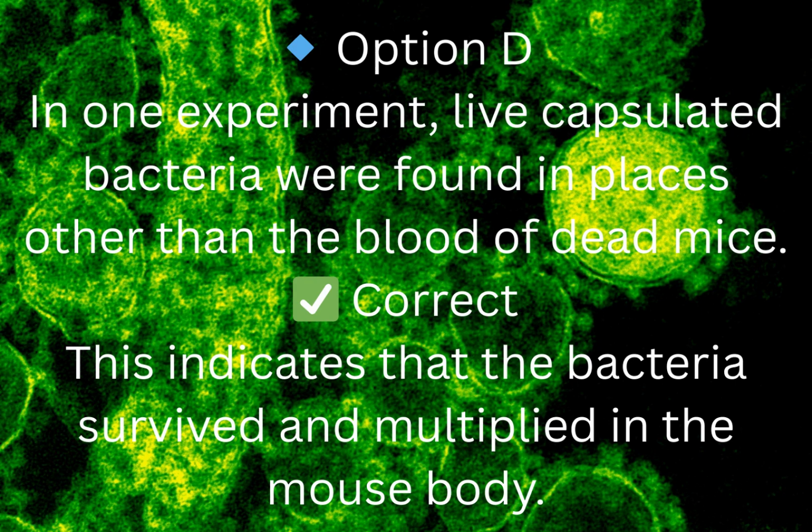Option D: In one experiment, live capsulate bacteria were found in places other than the blood of dead mice. Correct. This indicates that the bacteria survived and multiplied in the mouse body.